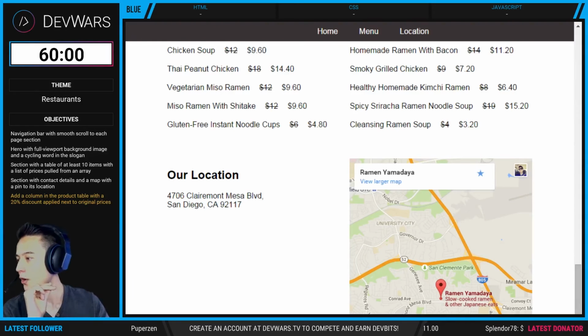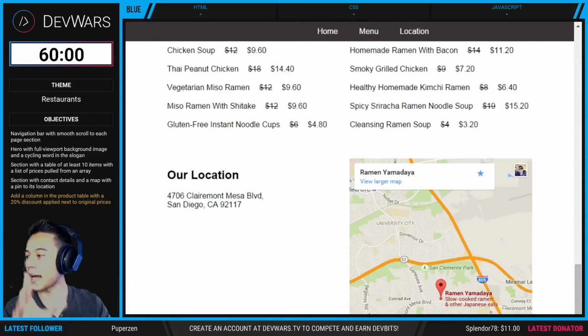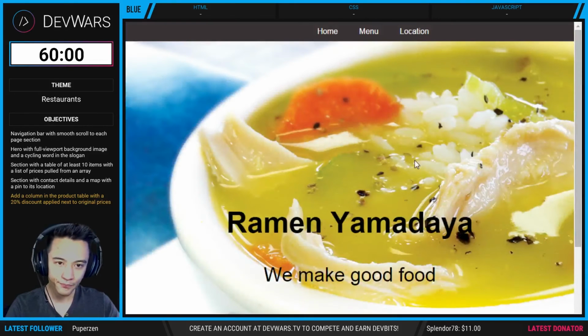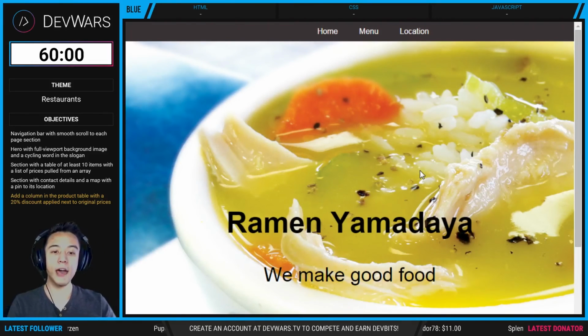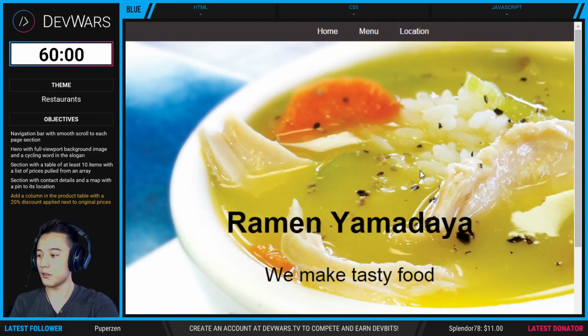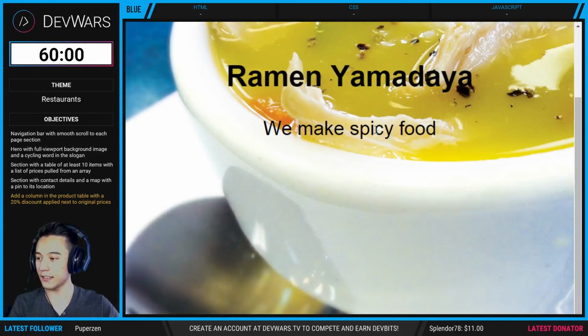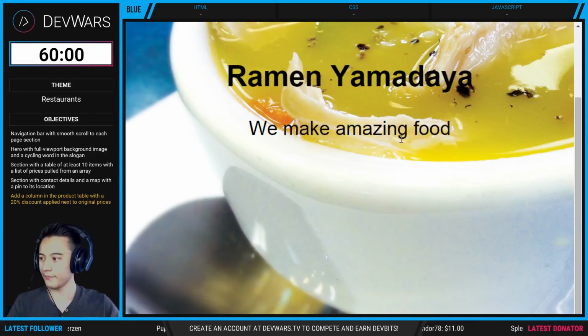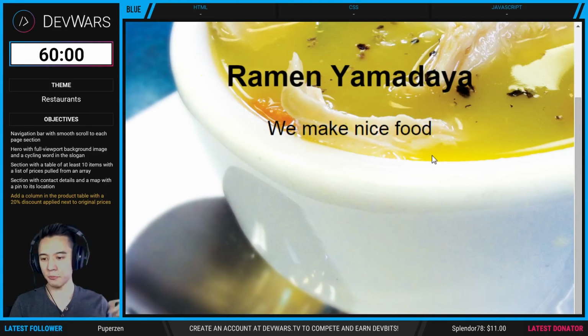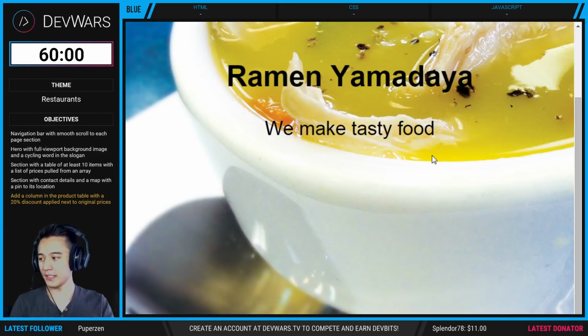Second objective, create a hero with a full viewport background image and a cycling word in the slogan. Let's see. So they do have a full width hero, which is the image here, and then you can see that the slogan is indeed rotating. So they got the point there. So whoever's on the mod panel, please update that.